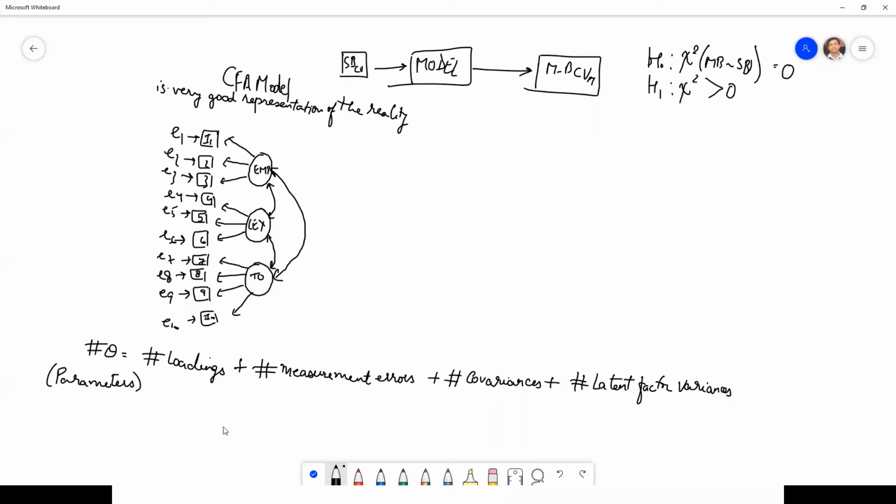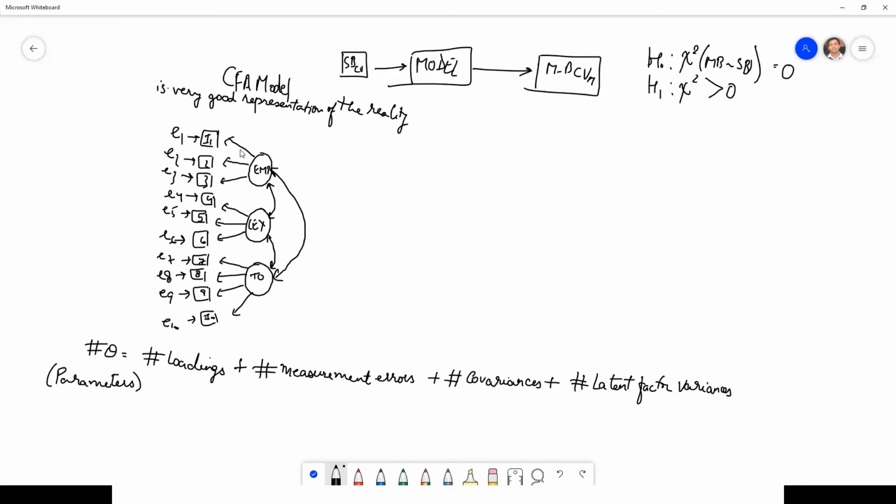Okay, yes, these are the things that it has to do in a CFA model. When we do a structural model, then we will have structural errors also.